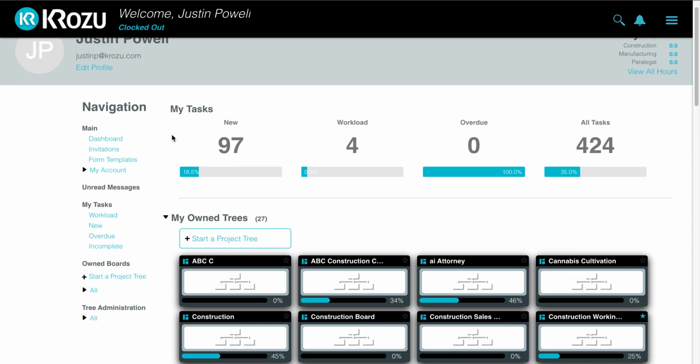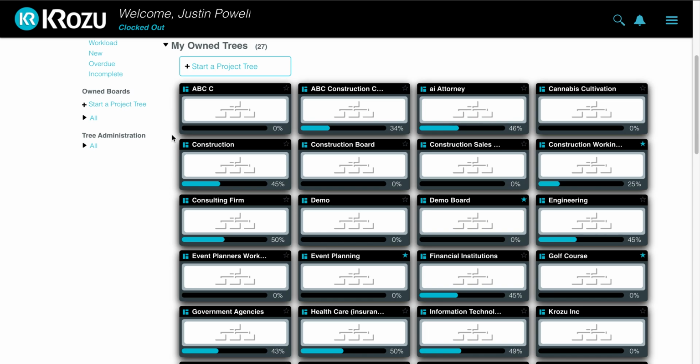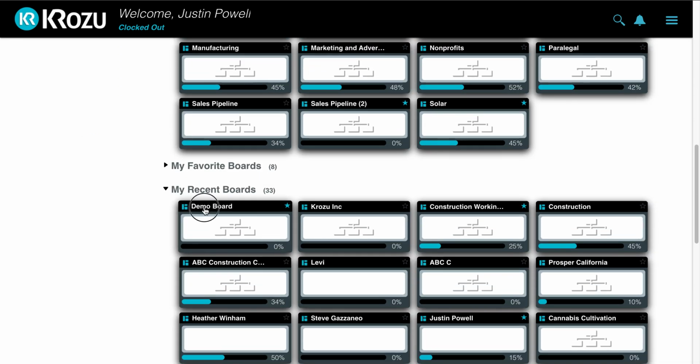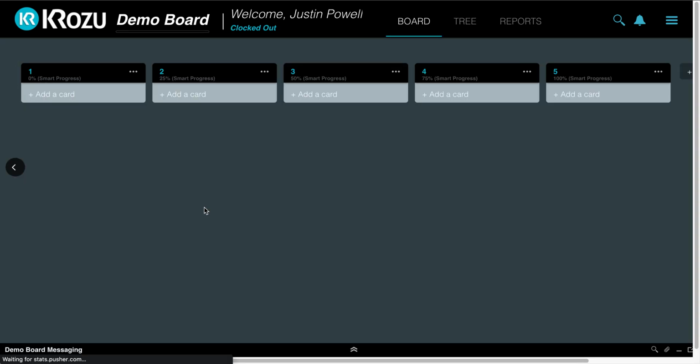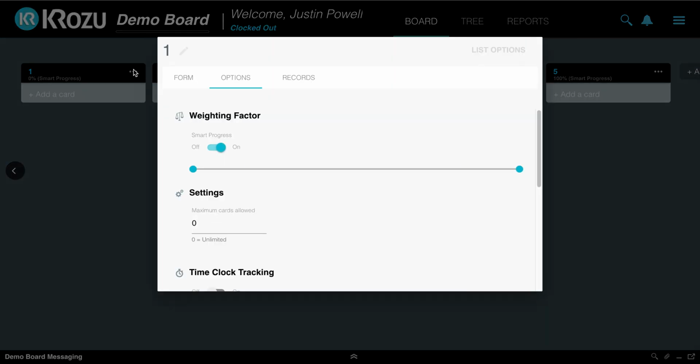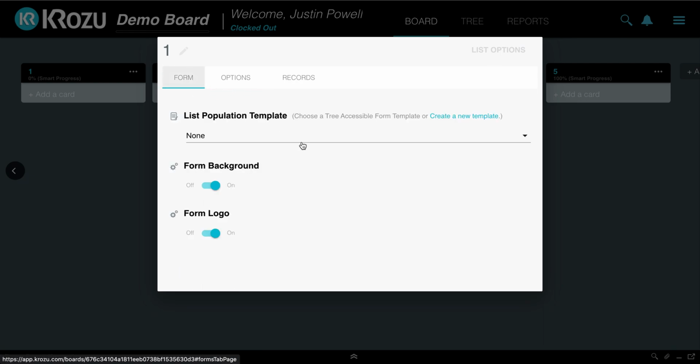Okay, today we're going to cover how to create a form in Krozu. So first I'm going to select the board that I want the form to be in. I'm going to then go to the list that I would like my form to be added to. I'm going to click form out of the three options here.